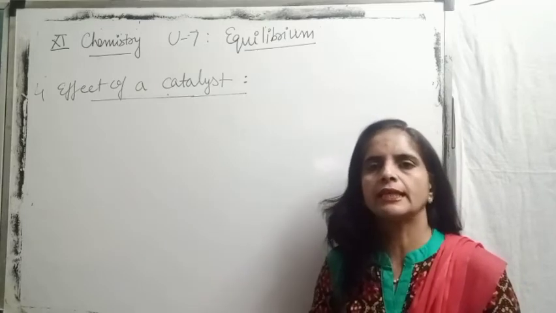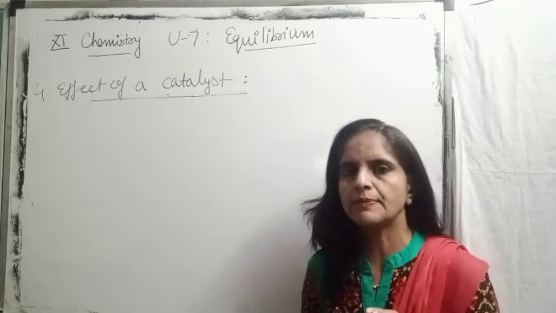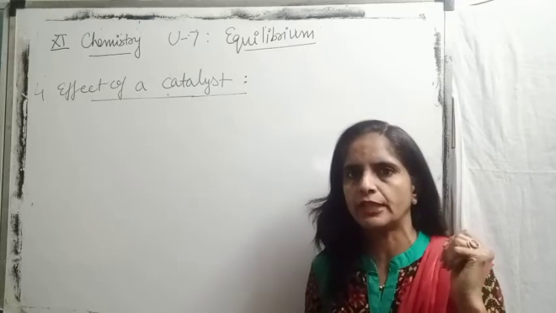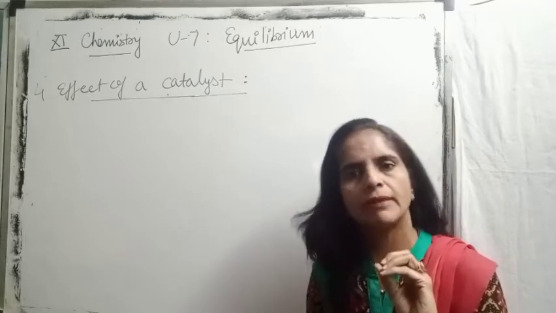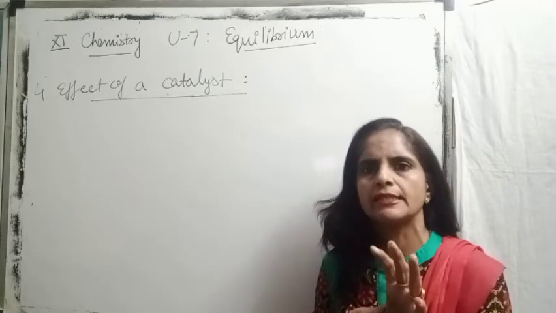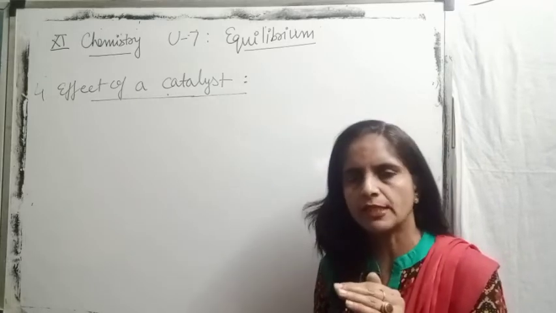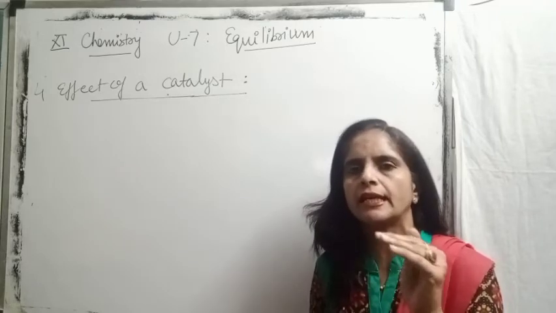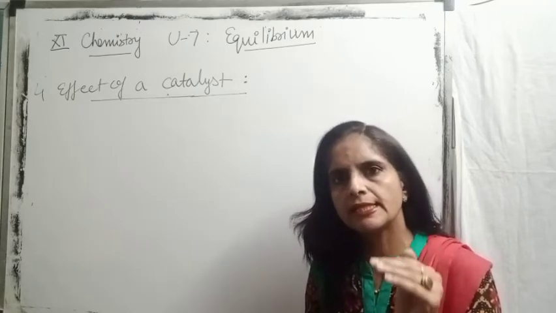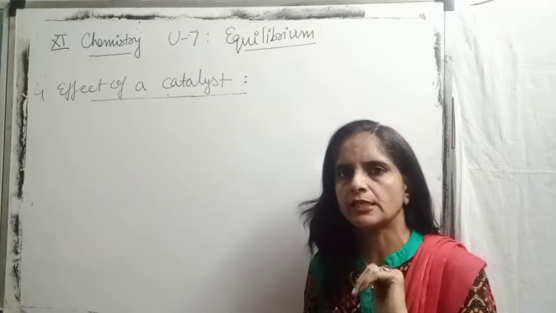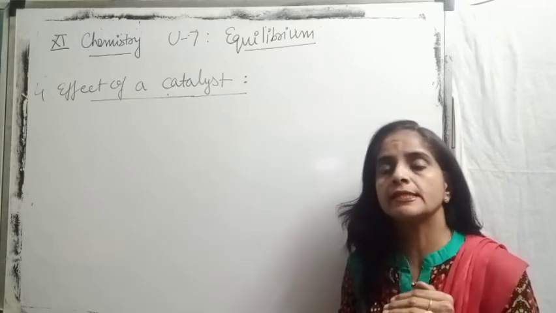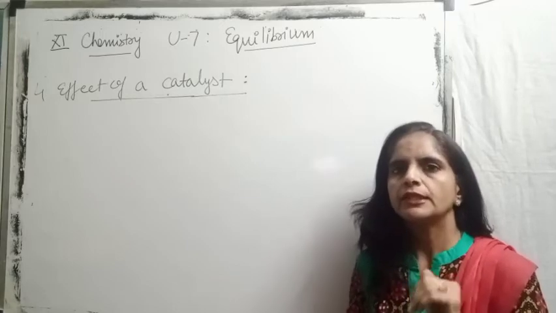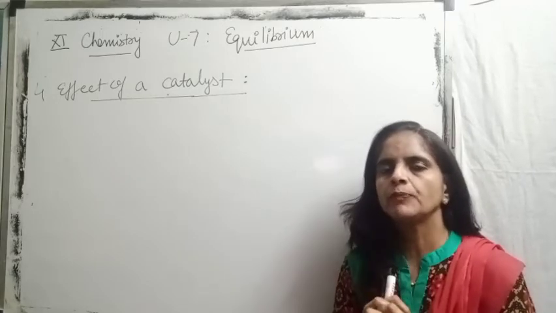So we can also say the catalyst is the chemical substance which increases the rate of reaction. Actually, the better term for this is positive catalyst. But yes, we can say even simply catalyst, always used in positive sense, which increases the rate of reaction, but itself remains unchanged. That is a chemical catalyst. Now, how does catalyst change the equilibrium state? Children, please listen very carefully.